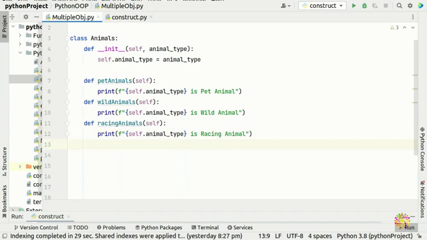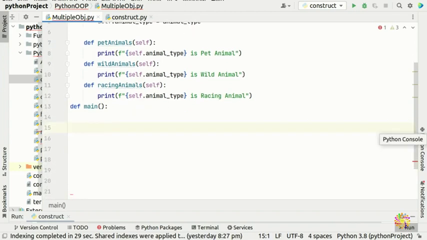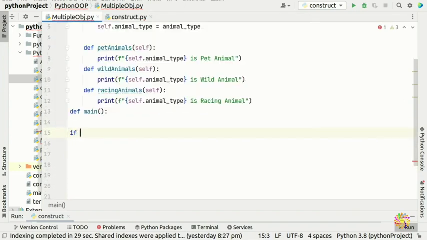Okay, so now we can create our main method to instantiate our objects here, and we're going to put our special method. I don't need to explain this again.